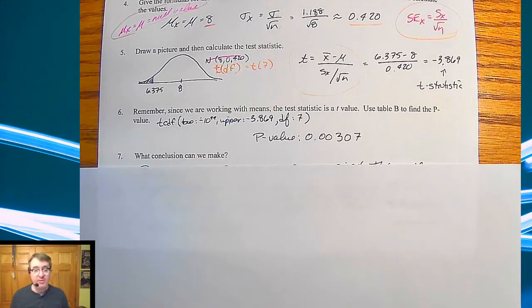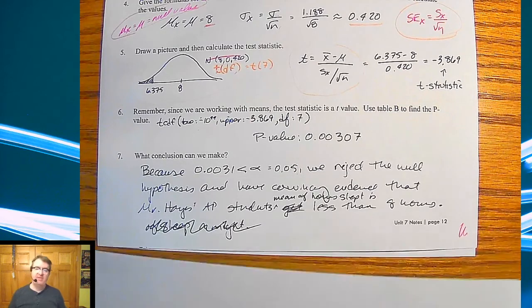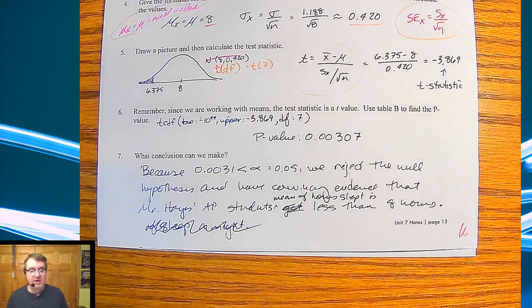So what conclusion can we make? Well, because 0.0031 is less than 5%, we reject the null hypothesis and have convincing evidence that Mr. Hayes' AP students' mean number of hours of sleep is less than 8 hours.